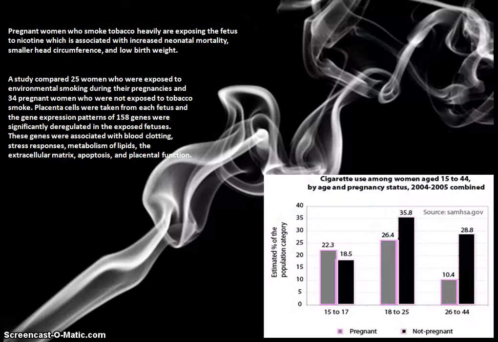Nicotine use during pregnancy. We'll see that nicotine use is associated with increased neonatal mortality, smaller head circumference, as well as low birth weight. There was a study which compared the placenta cells of 25 women who were exposed to secondhand smoke. And even with secondhand smoke, 158 genes were significantly deregulated in the fetuses. And these genes dealt with placental function, apoptosis, metabolism of lipids, stress response, blood clotting, as well as the extracellular matrix. Here you can see the estimated use of tobacco and nicotine, cigarette use among women while they are pregnant.